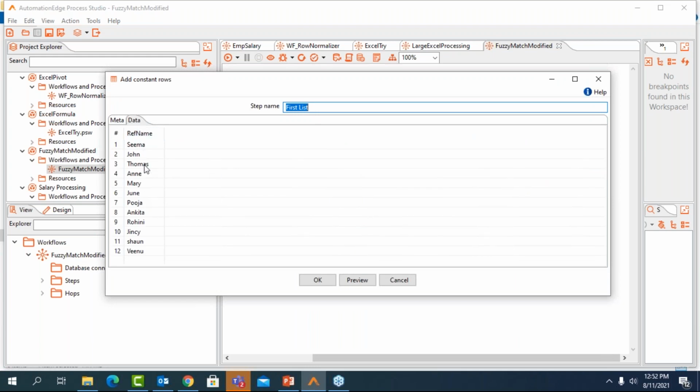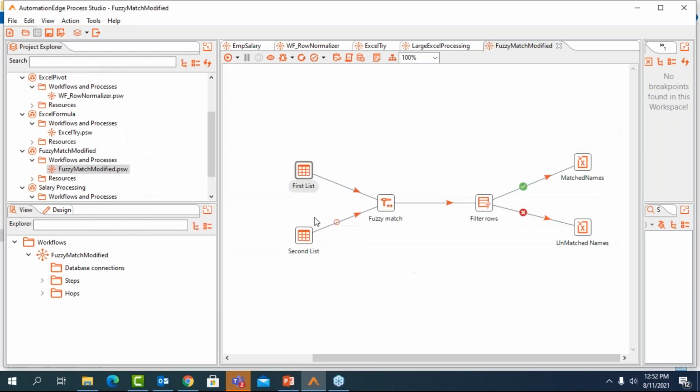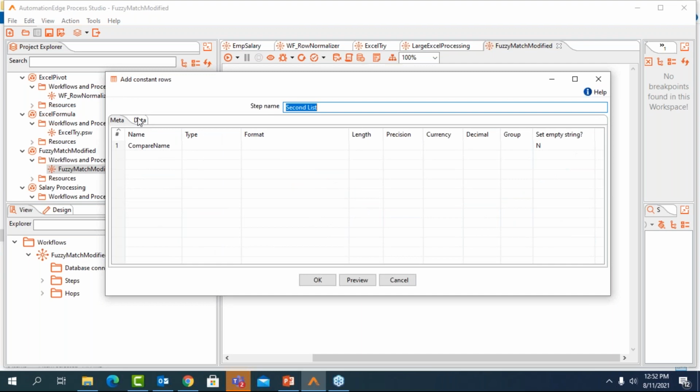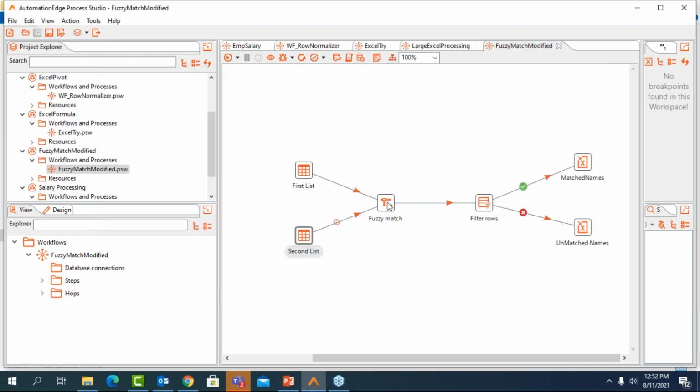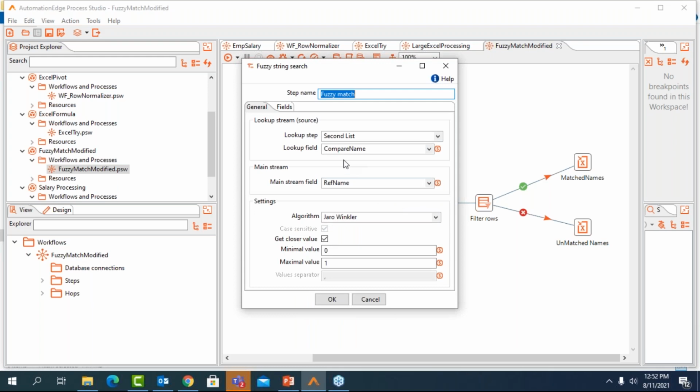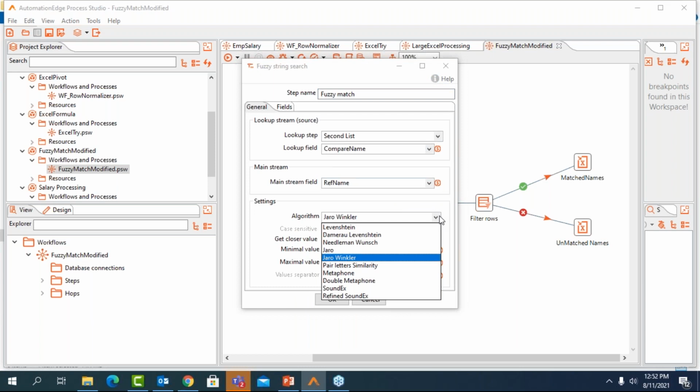You can see Seema, John, Thomas, Anne, Mary, June, all of these, a list of 12 names that I have in my first file. The second file, I also have the same names, but what I have done is I've simply changed the spellings to showcase to you how we compare the names. And these two names I'm going to compare using the fuzzy match plugin. So I have specified the source files, I have specified the mainstream, and here we have different algorithms which we have kept open for your customers to decide. You can use any of these algorithms to actually automate your processes for this fuzzy match.